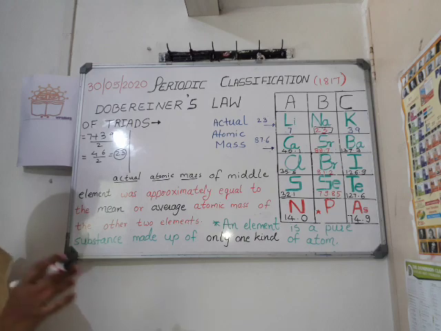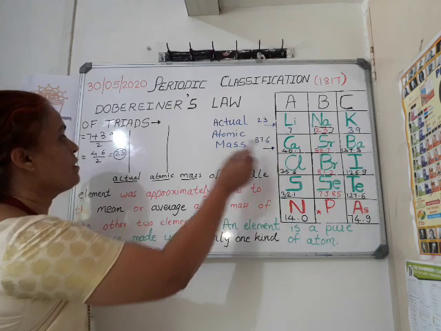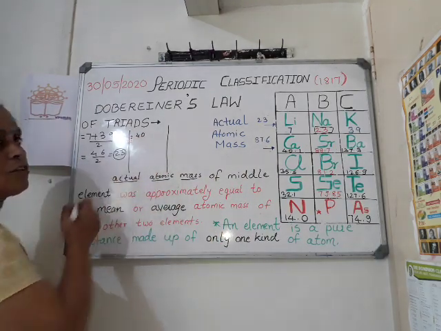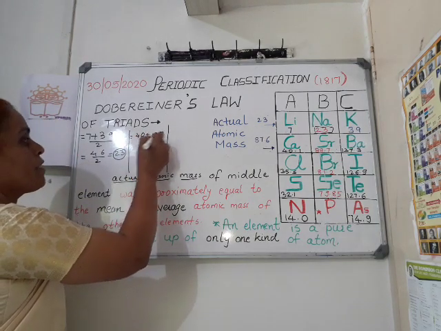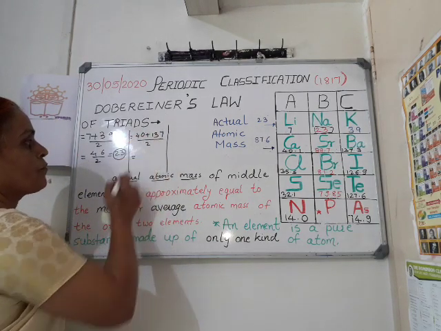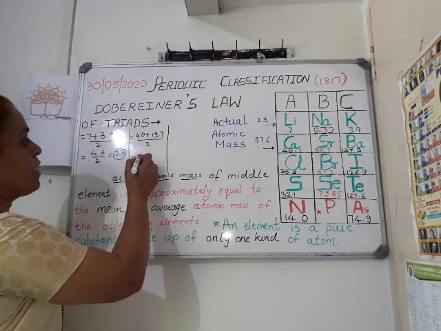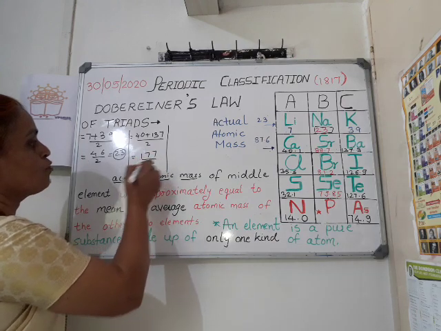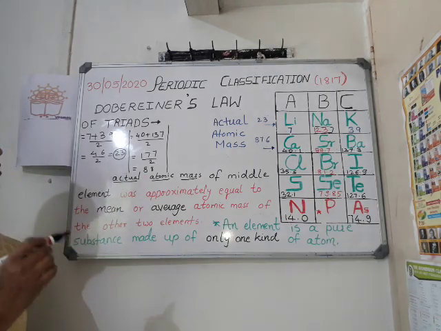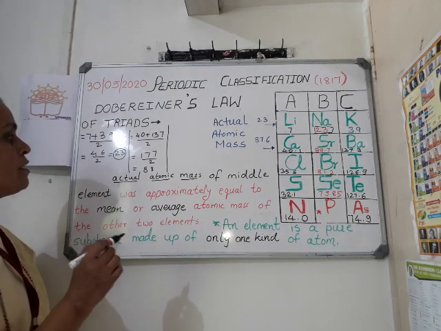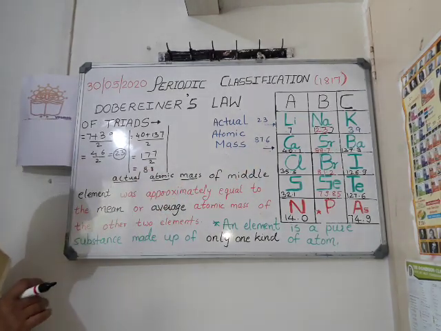Okay, followed it. Now the second example, where we have taken 40 plus 137, write it in your own notebook, divided by 2. Then what is it coming out to be? It is 177 divided by 2. So it is coming out to be 88. Okay, is everyone getting it? 88. So 88 and 87.6 are approximately equal.